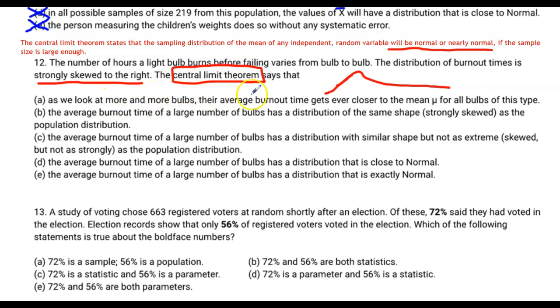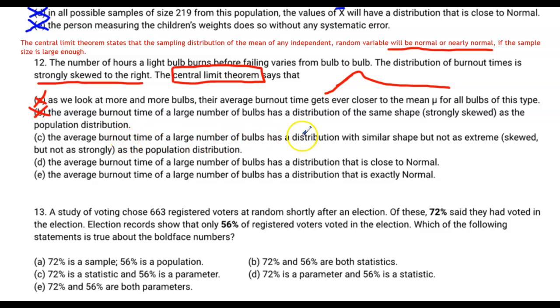As we look at more and more bulbs, their average burnout time gets ever closer to the mean mu for all bulbs of this type. That's true that the sampling distribution's mean is going to get closer and closer to the population mean, but that's not what the central limit theorem says. The average burnout time of a large number of bulbs has a distribution of the same shape as the population distribution. Well, that's not what the central limit theorem says at all. Remember, the central limit theorem says that the sampling distribution of the mean is going to be normal or nearly normal, not the same shape.